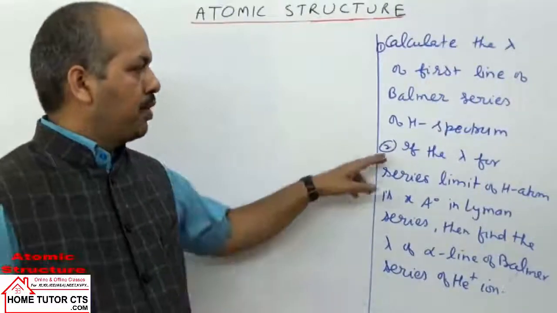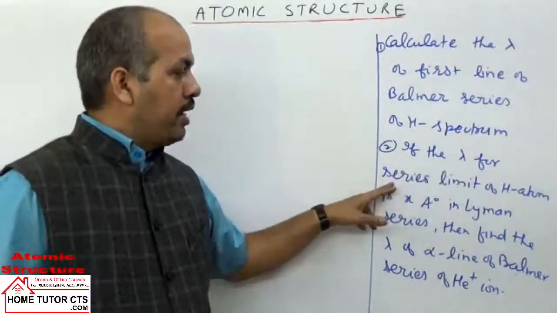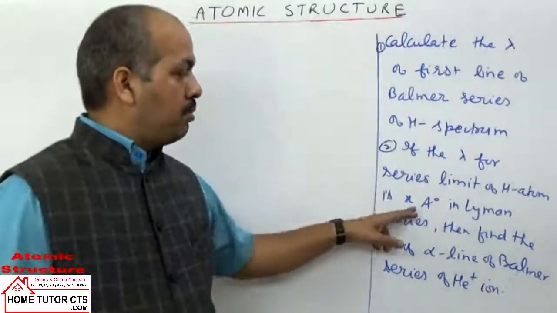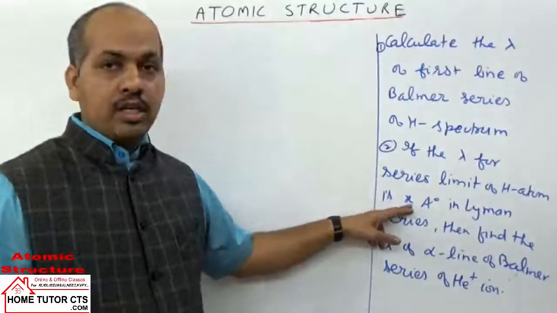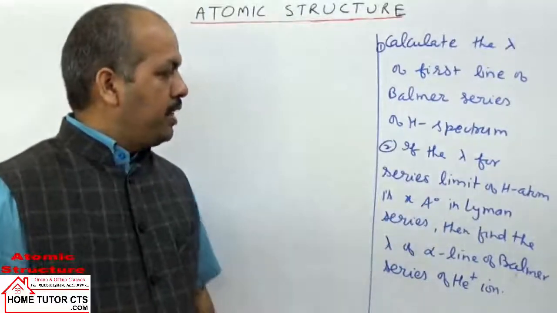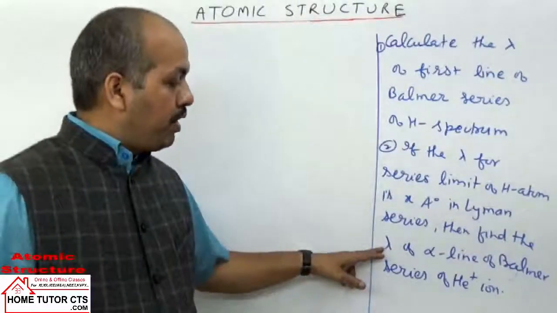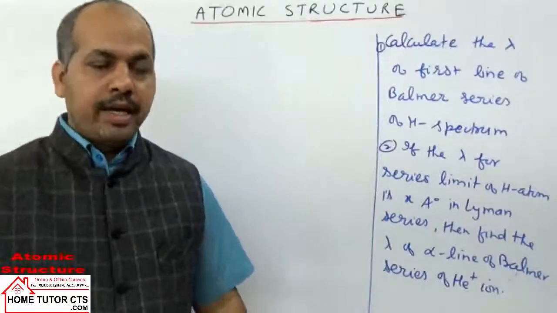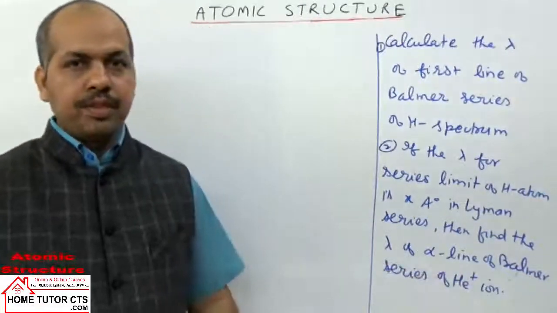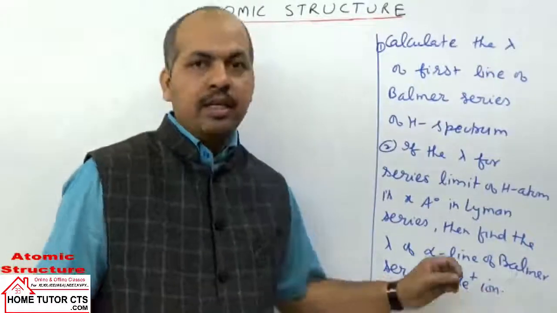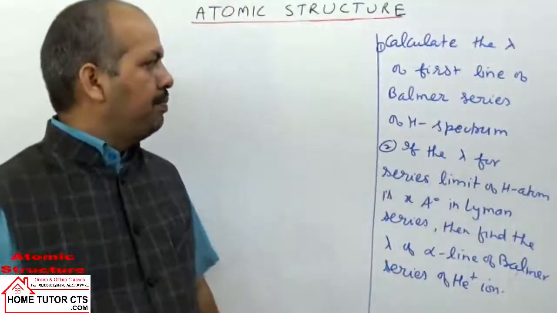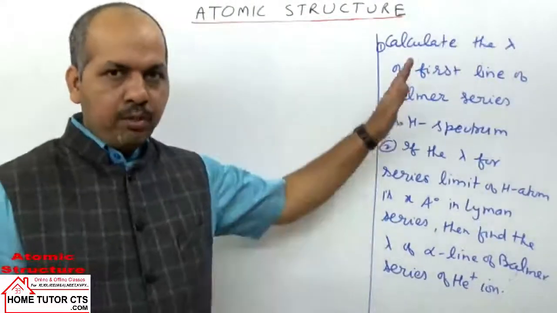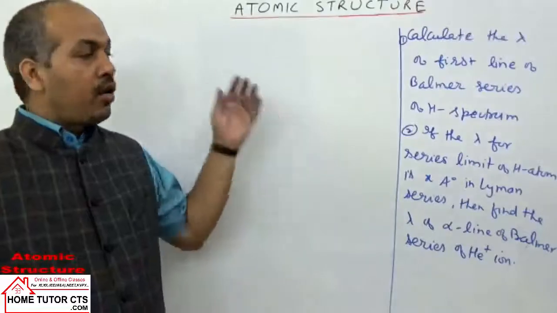Second question: if the wavelength for series limit of hydrogen atom is x angstrom in Lyman series, then find the wavelength of alpha line of Balmer series of He plus ion in terms of x. You have to find the answer in terms of x. Try both the questions, then come to the solution part.